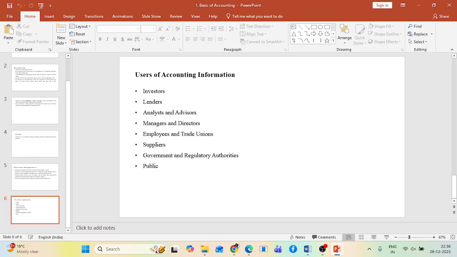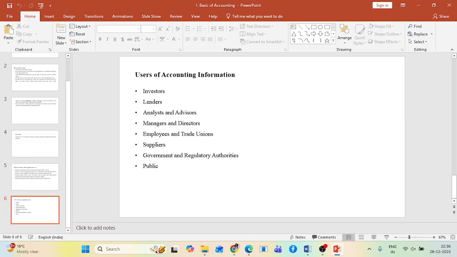Then analysts and advisors. Those who are involved in the stock market know the importance of analysts and advisors. So how are analysts and advisors interested in your accounting information? Equity analysts, bond analysts, stockholders, or credit rating agencies offer a wide range of different financial services. These specialists serve the needs of investors by providing them with skilled analysis and interpretation of financial reports.